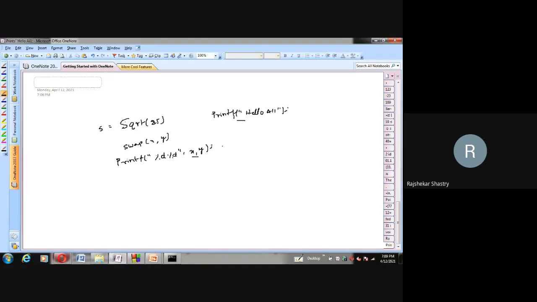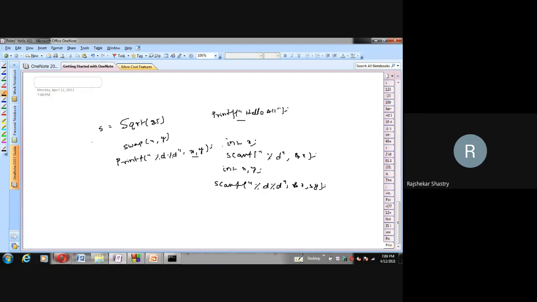Suppose I want to read a variable x here, I can say scanf("%d", &x). If you want to read two parameters x and y, then I can say scanf("%d %d", &x, &y).